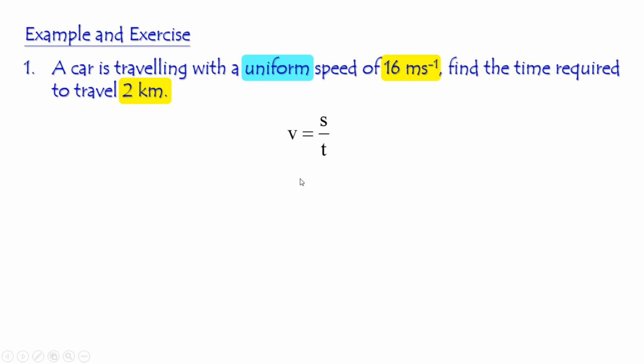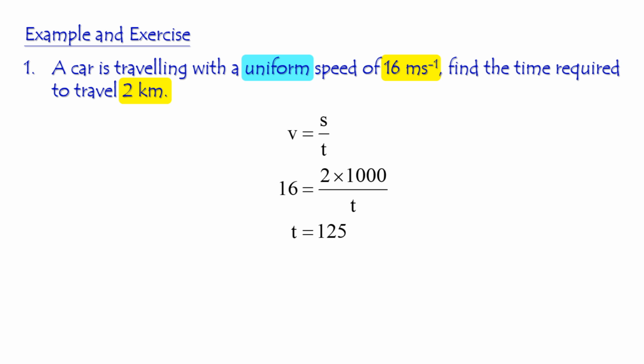So the speed is 16 and the distance traveled is 2. Is it correct? No. The distance must be expressed in meters. So you have to change the 2 kilometers to meters. You have to multiply this quantity by 1,000. Then you change the 2 kilometers to 2 times 1,000 meters, right? And for the time t, you can use a calculator to find out its value. T is equal to,